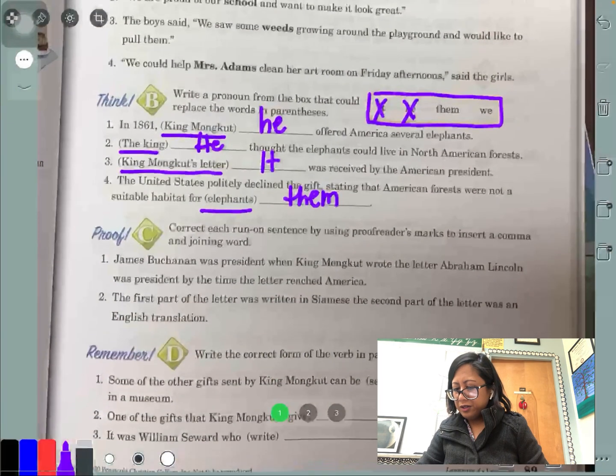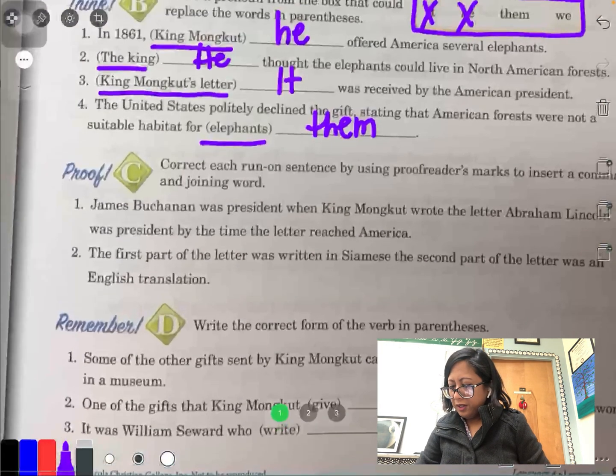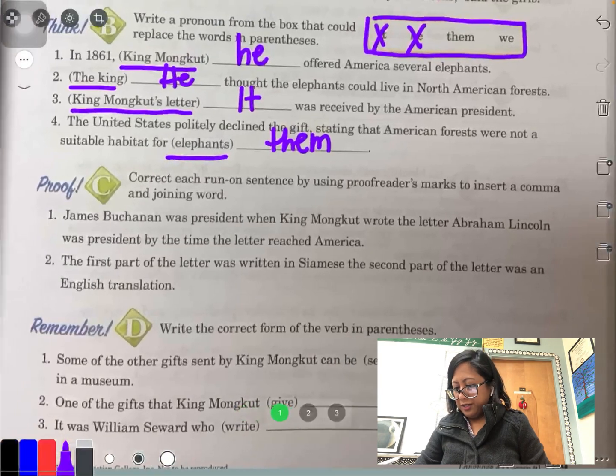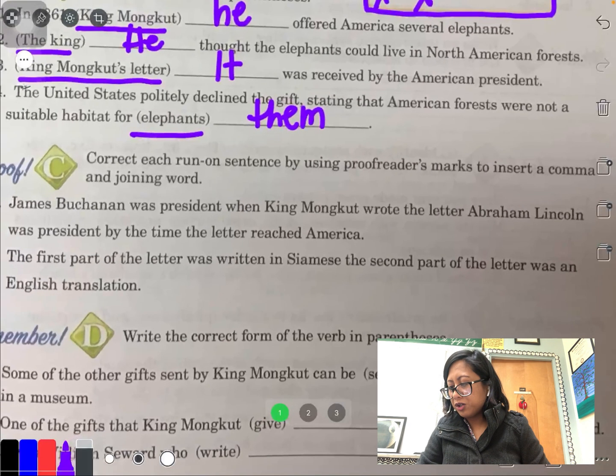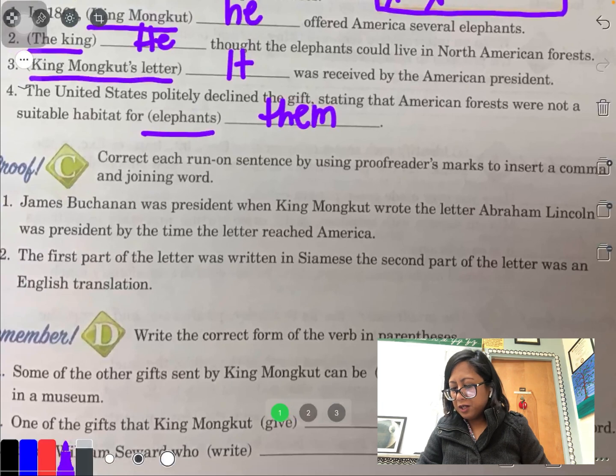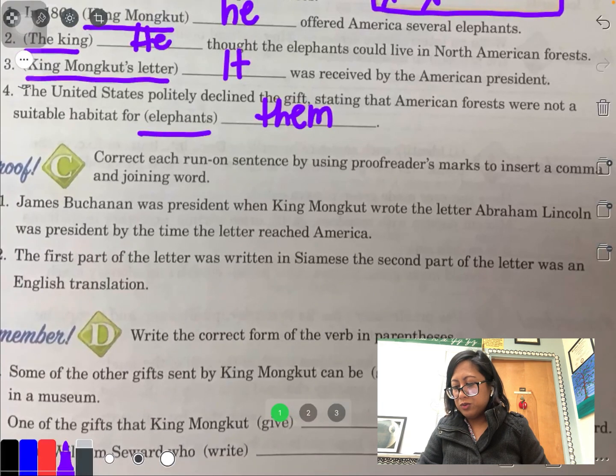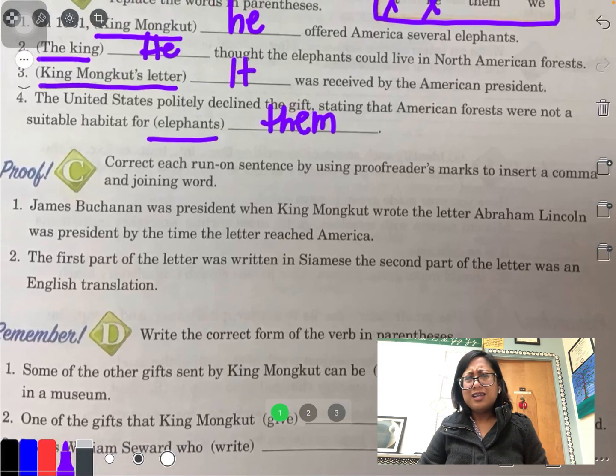Alrighty. So, proof C. Correct each run-on sentence by using proofreader marks to insert a comma and a joining word. Oh, okay. Number 1: James Buchanan was president when King Mongkut wrote the letter. Abraham Lincoln was president by the time the letter reached America. Let me read that again. That was so long.